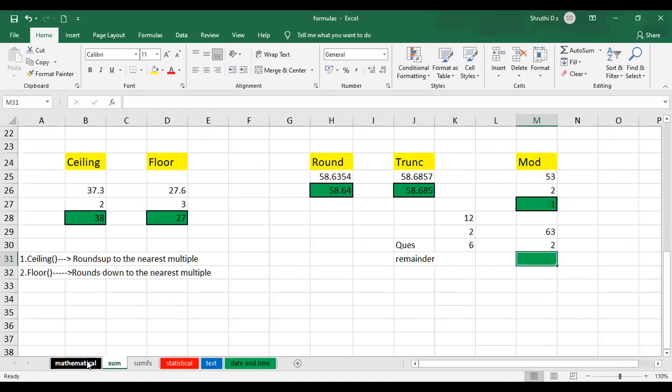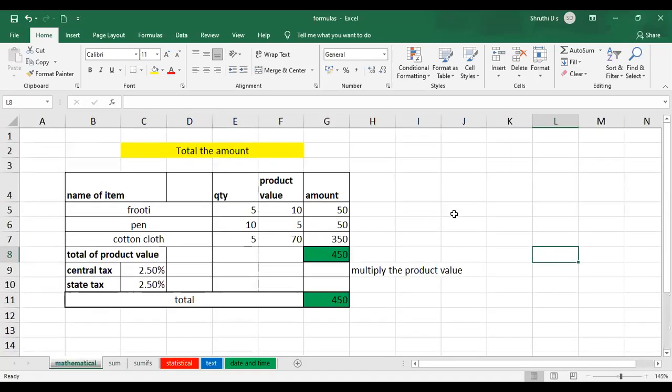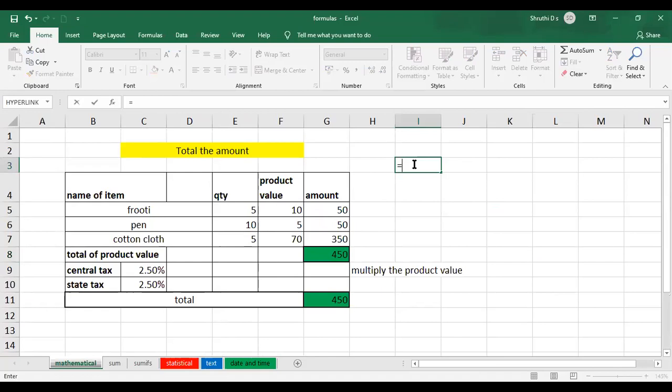See, one more, I just left it over here. That is product. Normally, you can just use the product as the formula for this. Product, we have the formula. If you want to give a number here, so 12, 4. Okay. And close the brackets, press enter. The value will be displayed. This is how you can use a product function here.